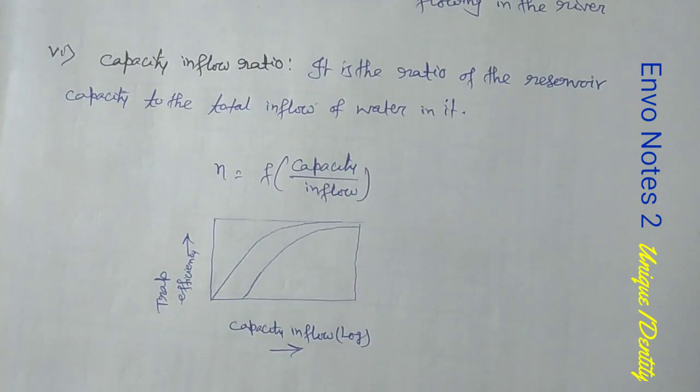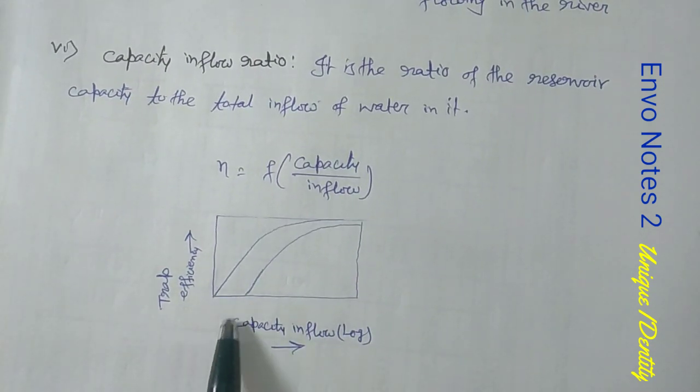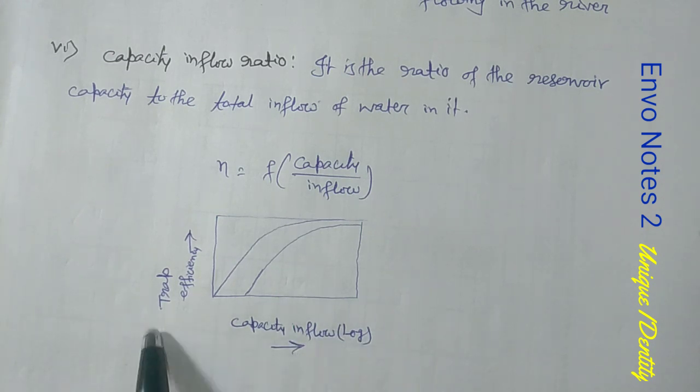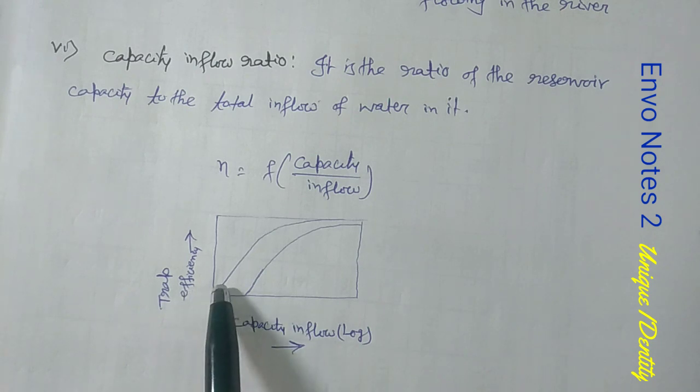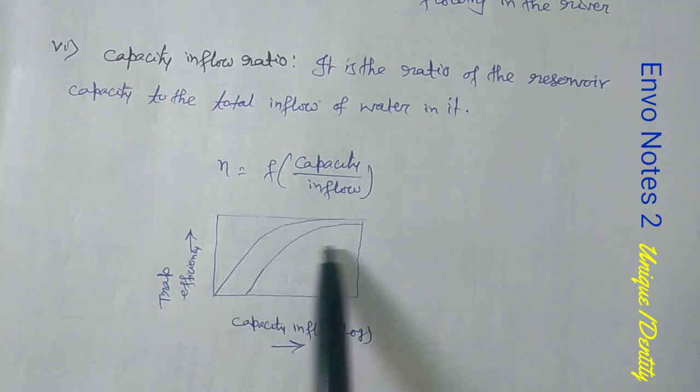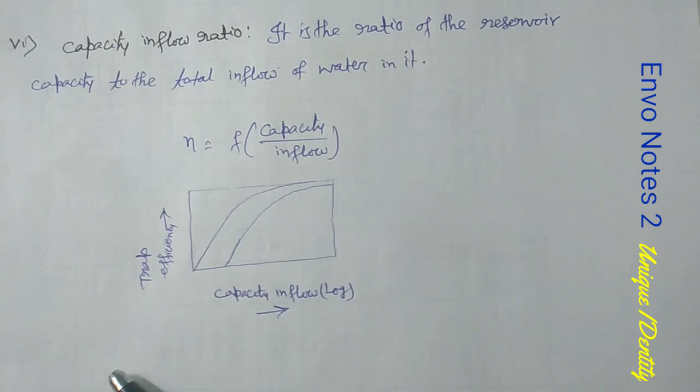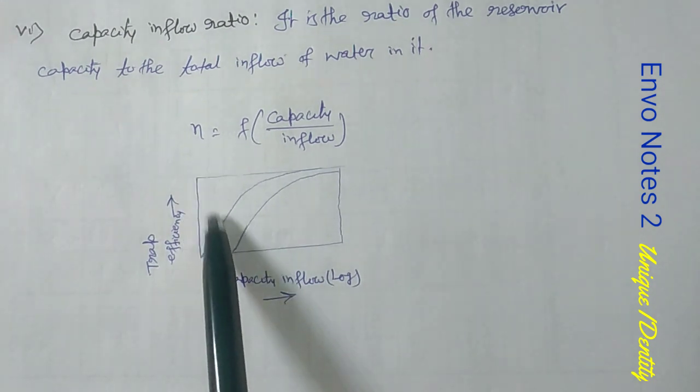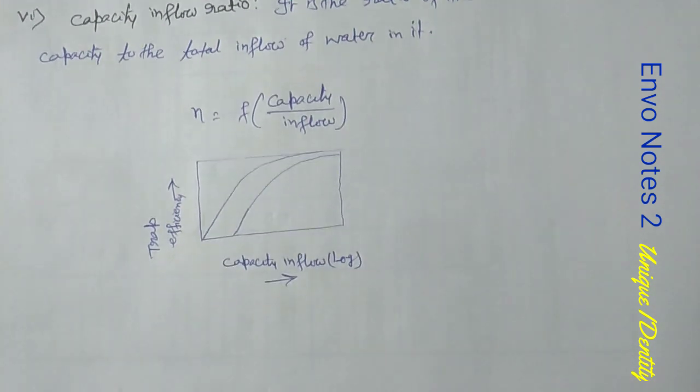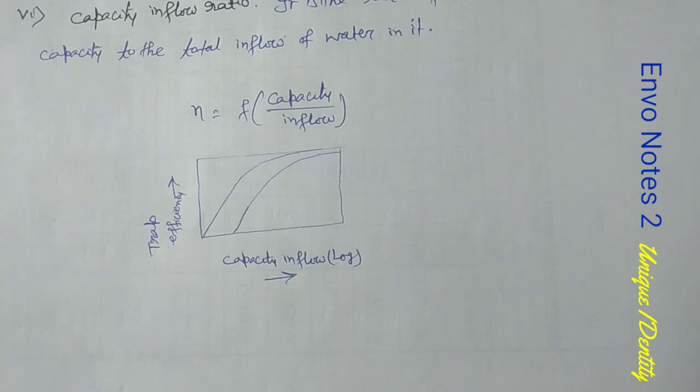And I have drawn the curve here, with capacity inflow in log scale against trap efficiency. This is the form of the curve. So please remember the form of the curve. This will be the form of the curve. So this is the second chapter for environmental engineering.